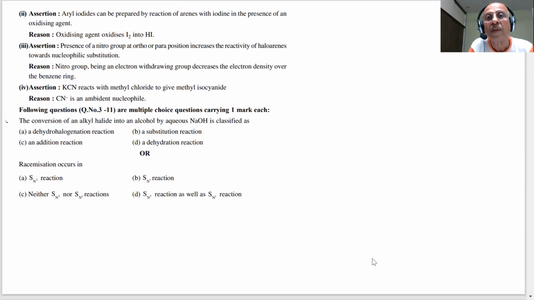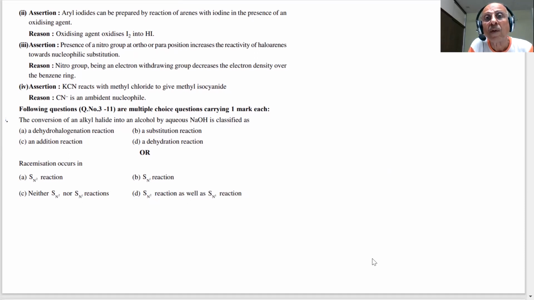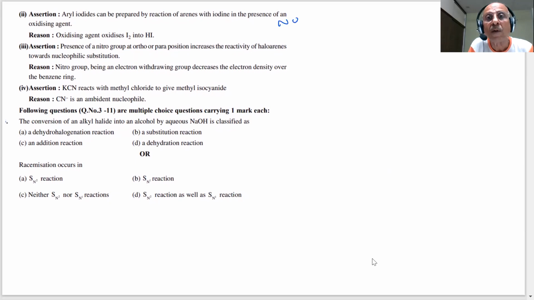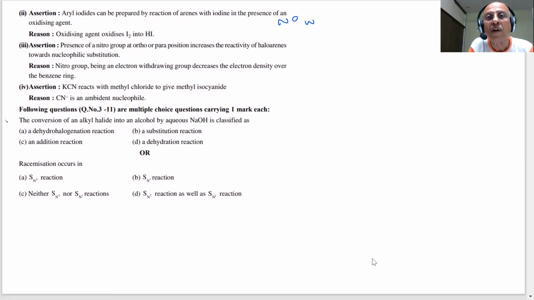No, sir, it cannot be. They have to be prepared by diazonium salts. So the assertion is wrong. Reason: the oxidizing agent oxidizes I2 into HI.